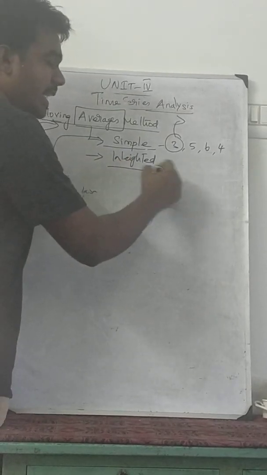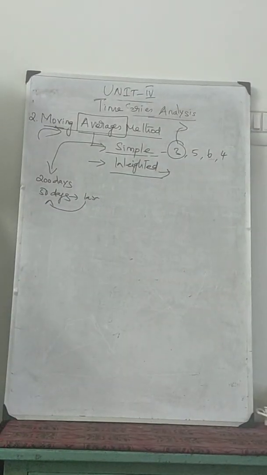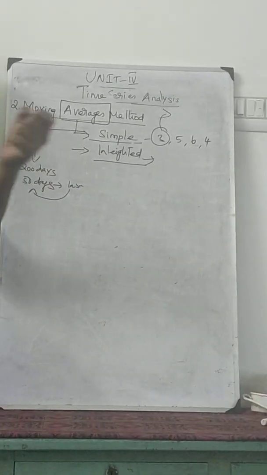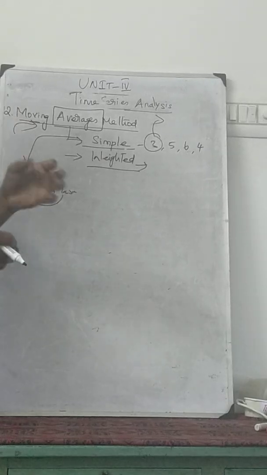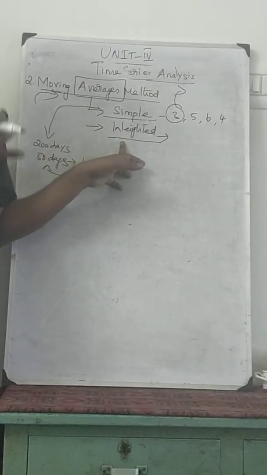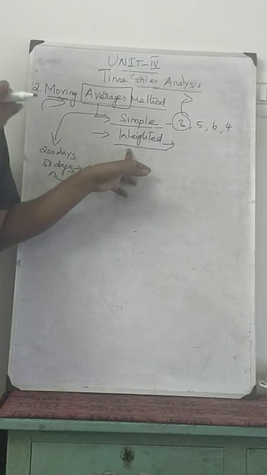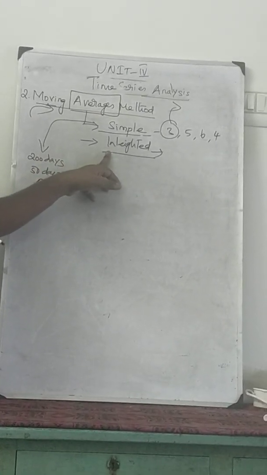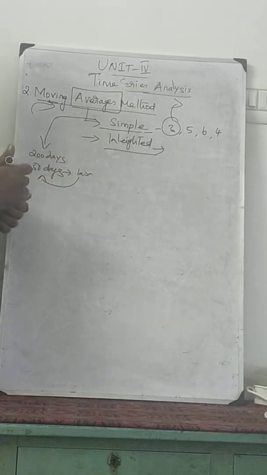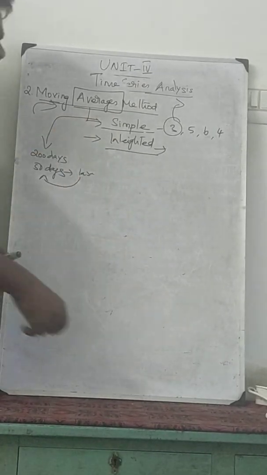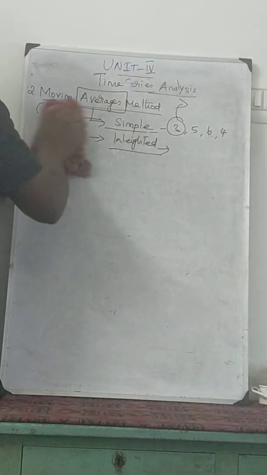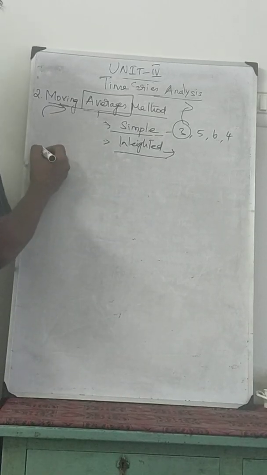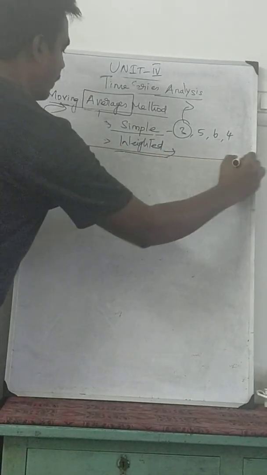Weighted means we should assign weights to each and every data. We will give the weightage based on some criteria or aspects. Here in the weightages, there is new data and old data. Old data will get less weightage, and the recent data will get the highest weightage. So that we'll discuss later. First we'll talk about the simple moving average.